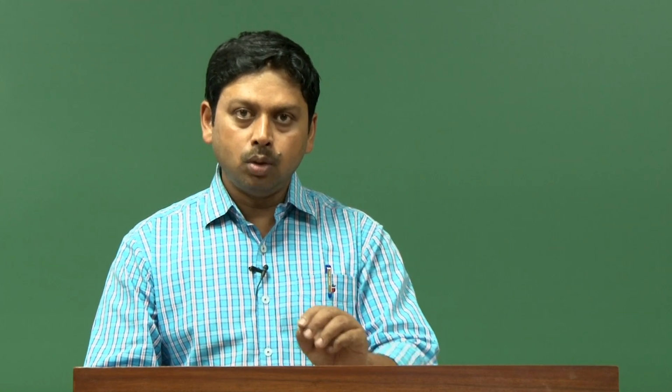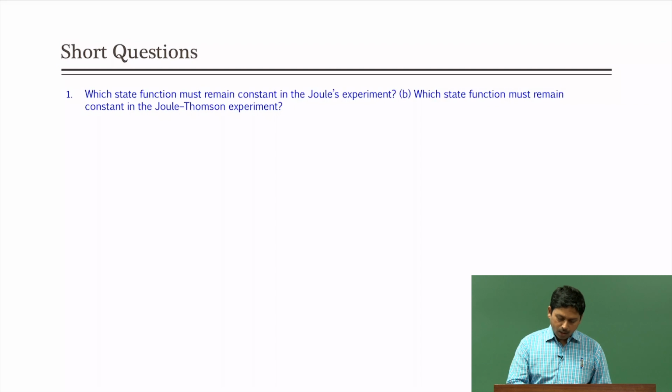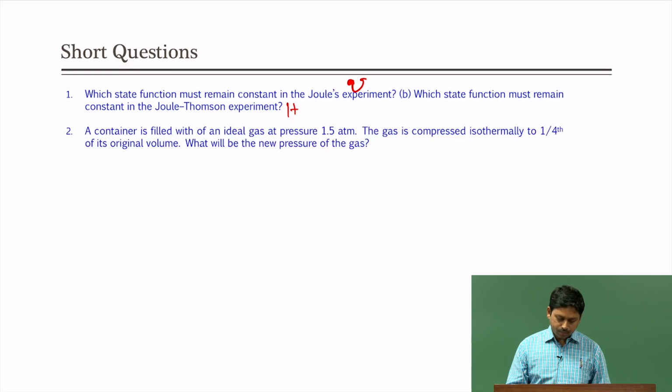Now, we are going to come to some simple short questions. These types of questions can be understood if we know the formula and if you can catch the right place. For example, let us see this one. Which state function must remain constant in Joule's experiment? Okay, this is a knowledge based question. So, you have to know that internal energy U remains constant. Which state function must remain constant in Joule-Thomson? You know that it is the enthalpy. So, this is something that you have to know.